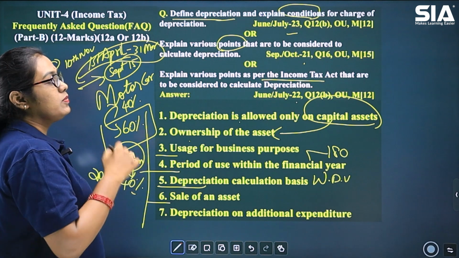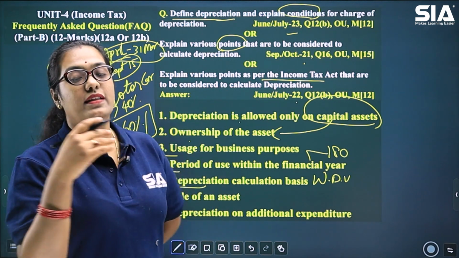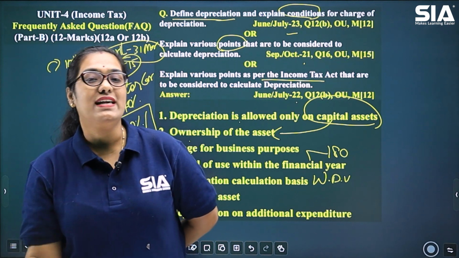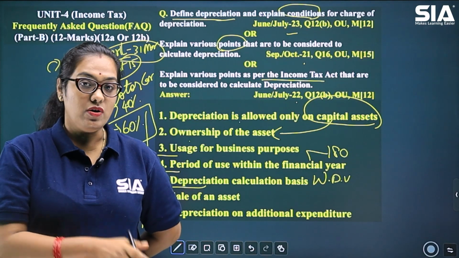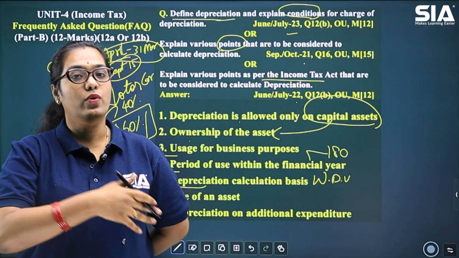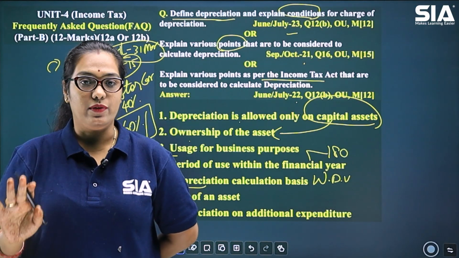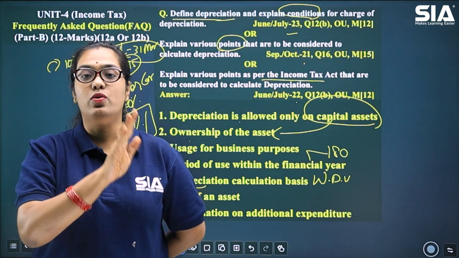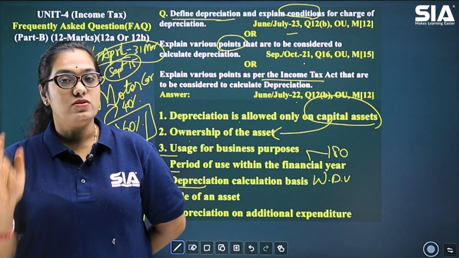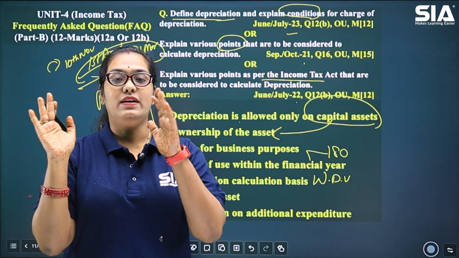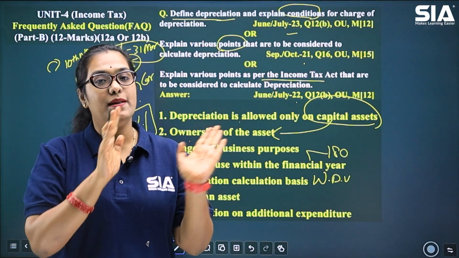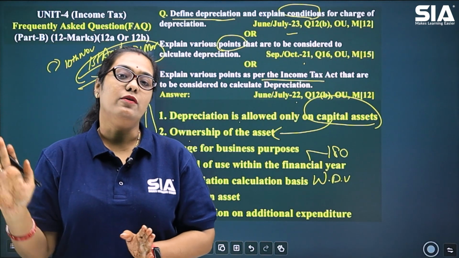Now let's suppose within the financial year, the business person wants to sell away the asset. So once the asset is sold, no depreciation can be allowed as deduction. So no depreciation will be calculated. The asset is sold. It is nowhere part of the business again. So it means once the asset is out of the business, depreciation will not be calculated on it.